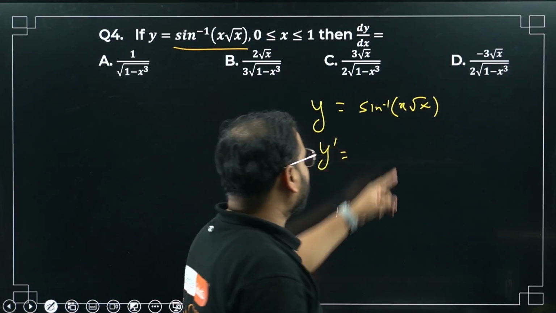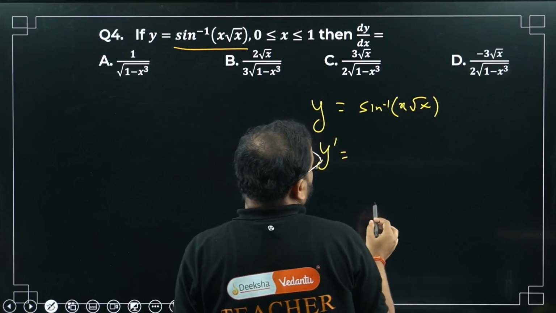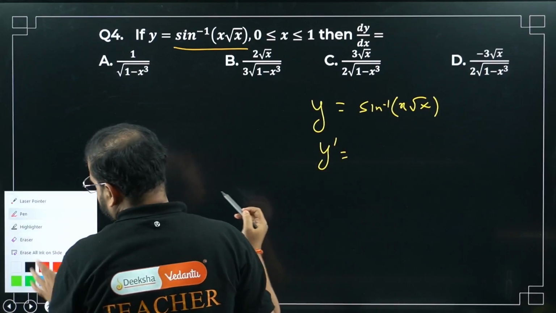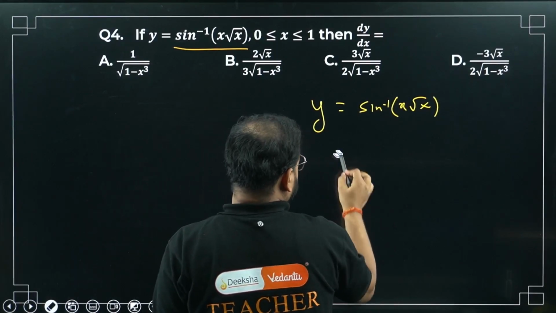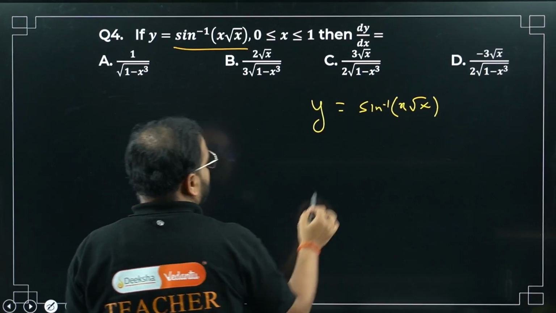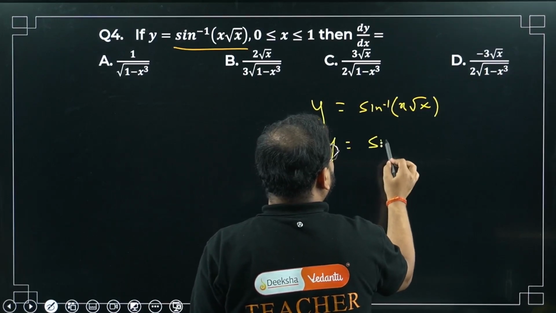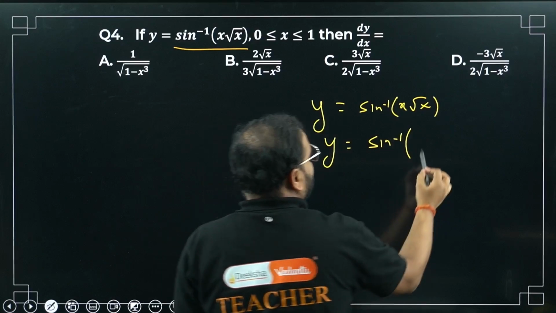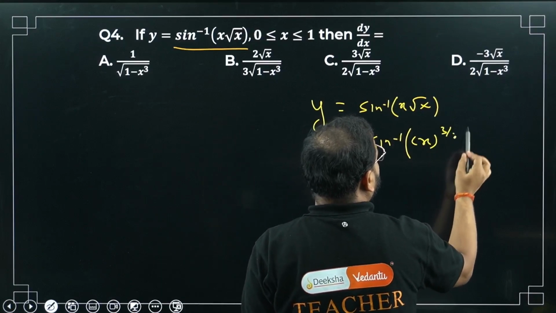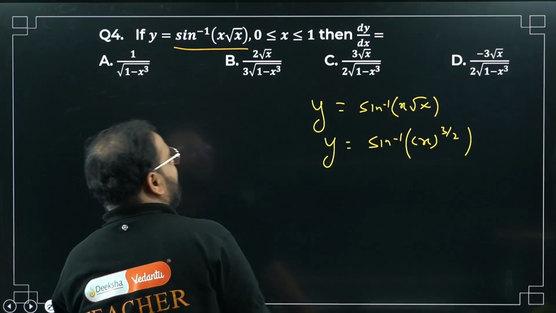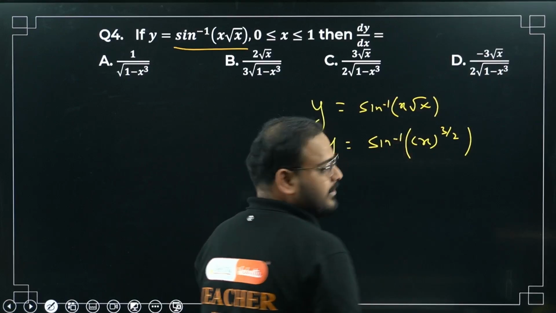Chain rule. So let's do this part, sine inverse, now. Before doing that, I'll rewrite this. Y equals sine inverse of, I can write this as x power 3 by 2, no doubt over here whatsoever. Correct? x power 1 and x power 1 by 2, add them, x power 3 by 2.